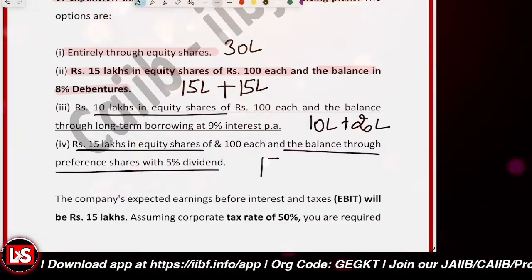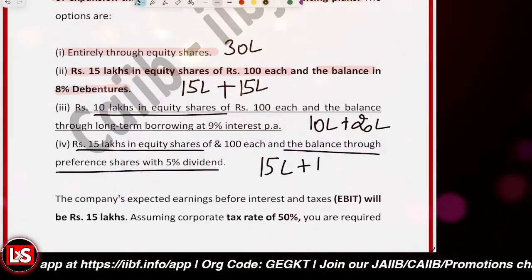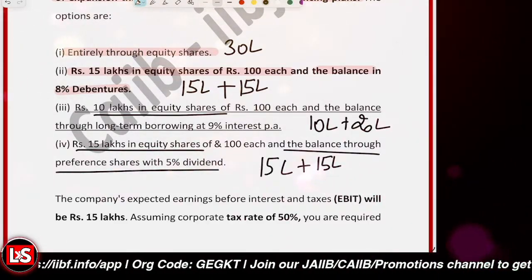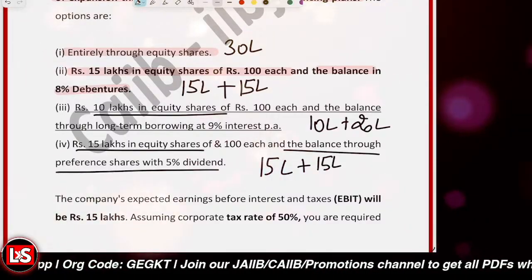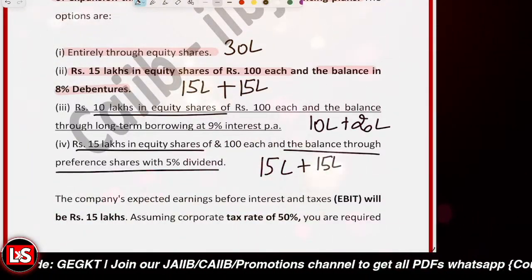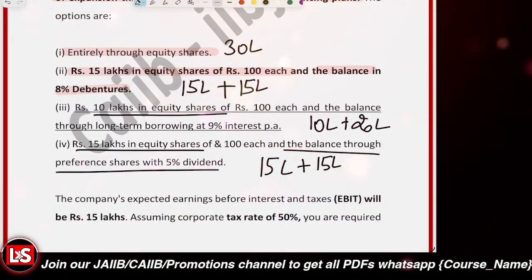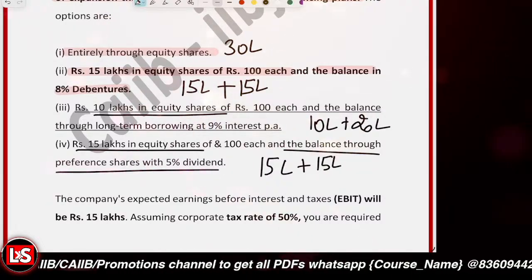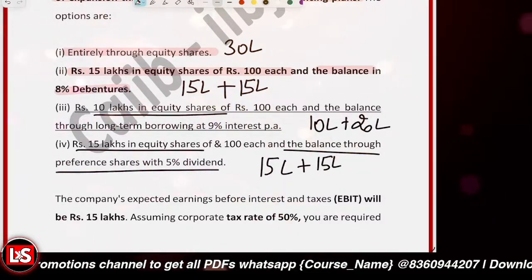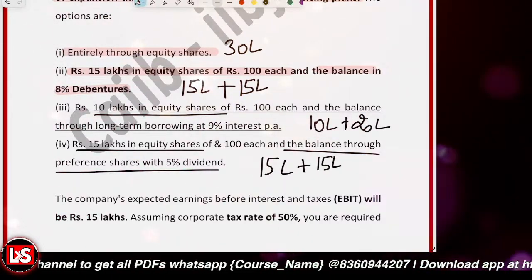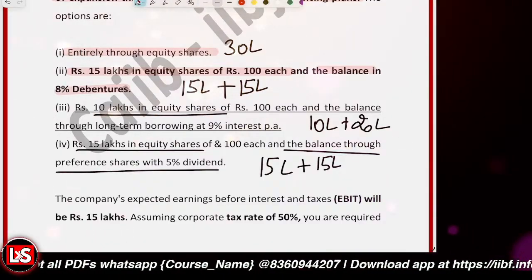Like 15 lakh would be ordinary shares, and another 15 lakh would be preference shares. So this is the composition given here, and we are to comment upon how it is going to work out for them. Clear with it?